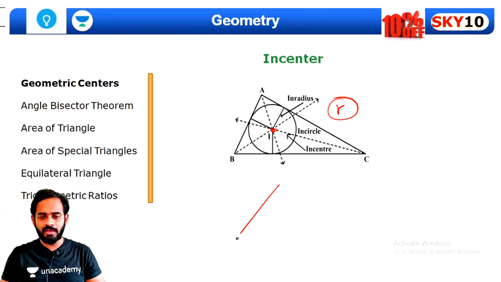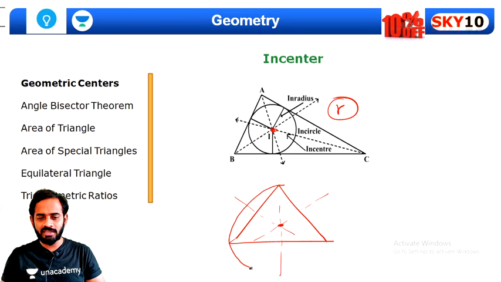And similarly, if we draw perpendicular bisectors of all these sides, then this center is called the circumcenter, because the distance between this circumcenter and all the vertices is always the same. So we can draw a circle like this, and this circle is called the circumcircle, its center is called the circumcenter, and its radius is called the circumradius, and that radius is called capital R.